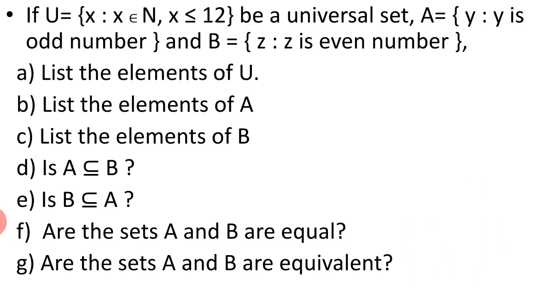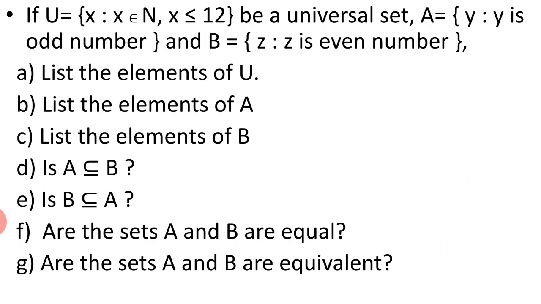Now if U equals x, such that x belongs to natural numbers, x is less than or equal to 12, be a universal set, we have to list all the elements of the given sets. Your universal set will be U equals 1 to 12. So we will list U equals 1 up to 12. List the elements of A.